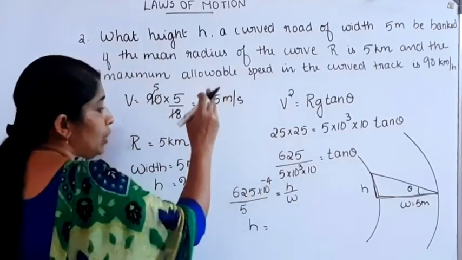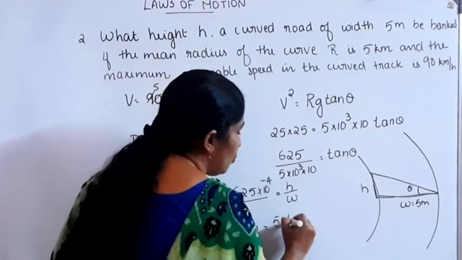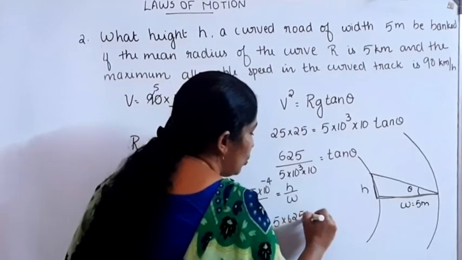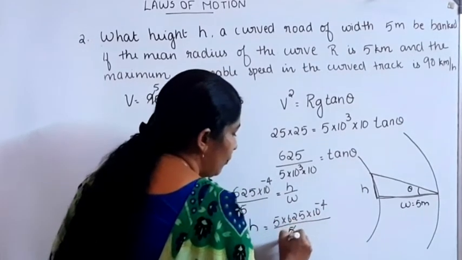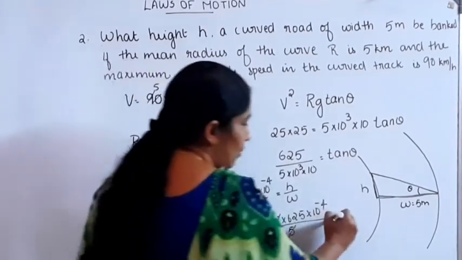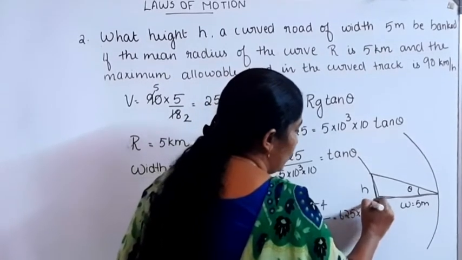Width of the road is equal to 5 meter, which is given. 5 into 625 into 10 raised to minus 4 divided by 5. 5 gets cancelled. It is equal to 625 into 10 raised to minus 4.